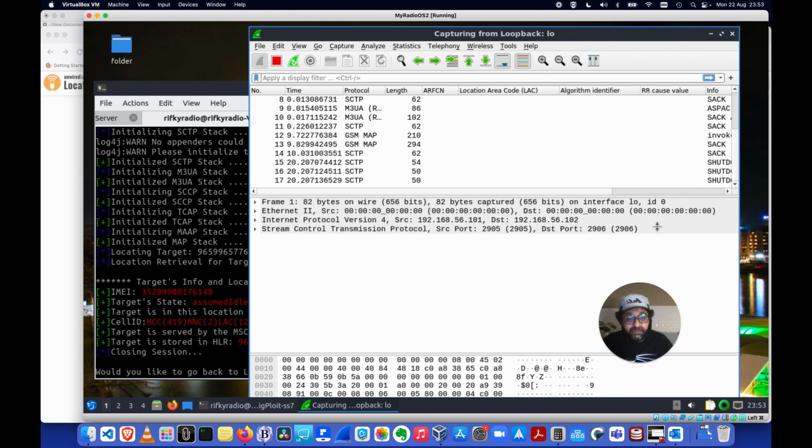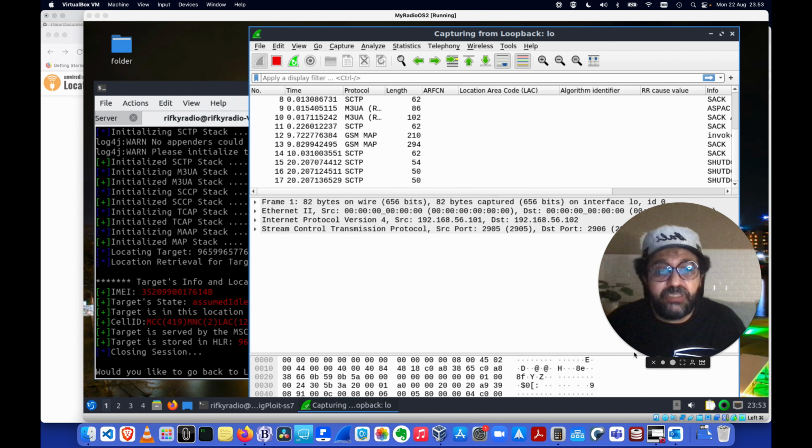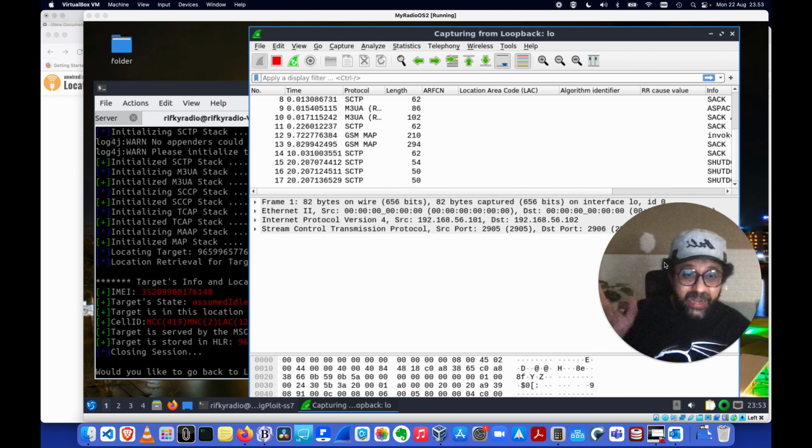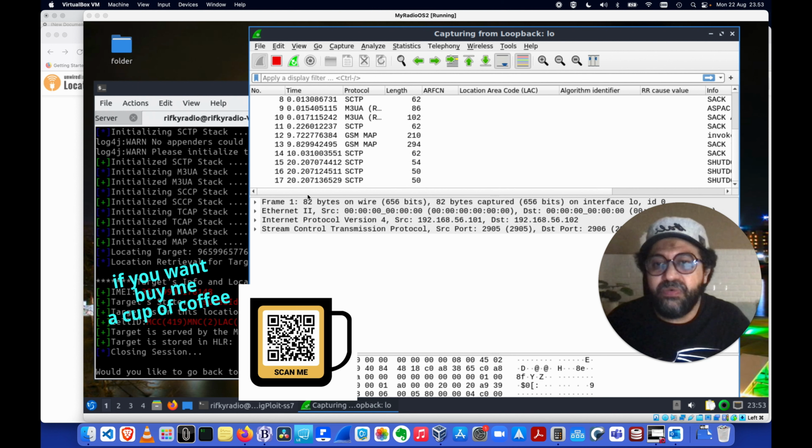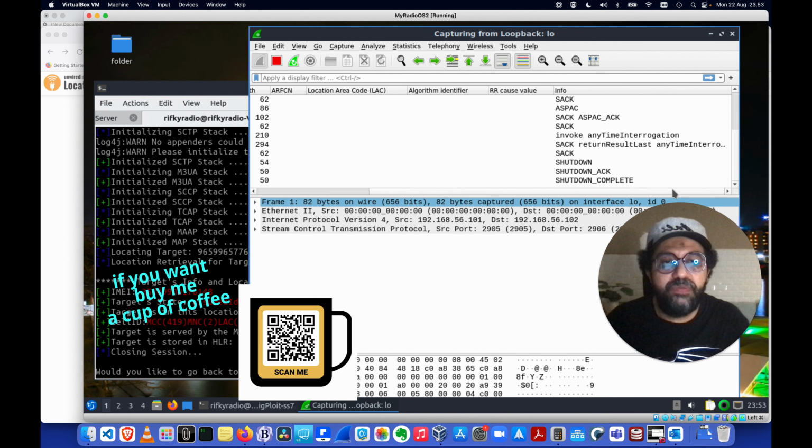But SCTP is quite different. It uses INIT: the client sends INIT, then INIT-ACK, then COOKIE-ECHO and COOKIE-ACK, and then heartbeat. Then the association is established in SCTP. Now let's look at what the result will be for this.